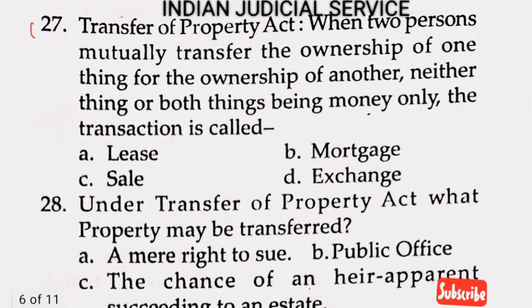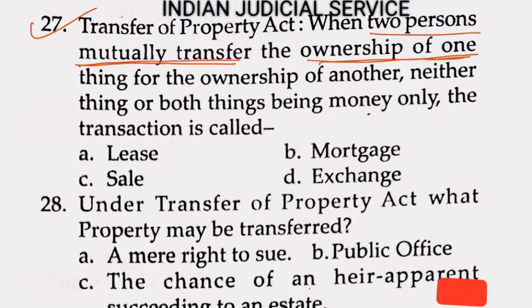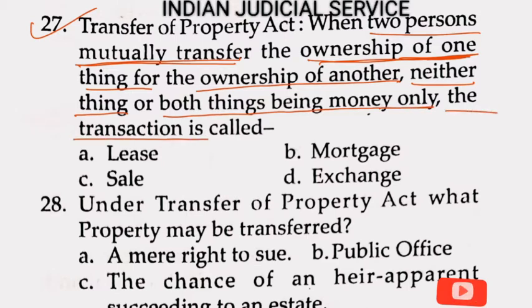Now question number 27. The Transfer of Property Act: when two persons mutually transfer the ownership of one thing for the ownership of another, and neither thing or both things being money only, such a transaction is called an exchange. So the answer here is option D.